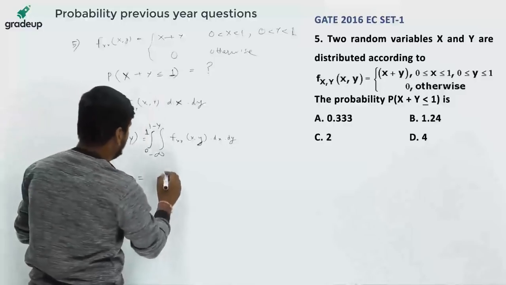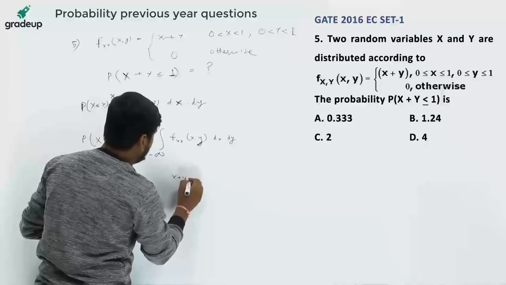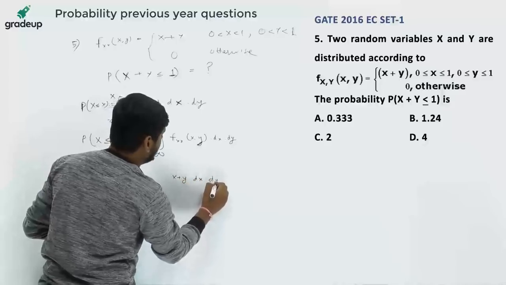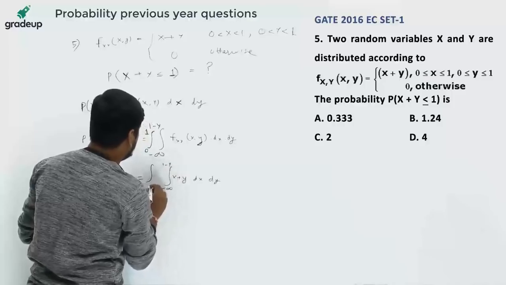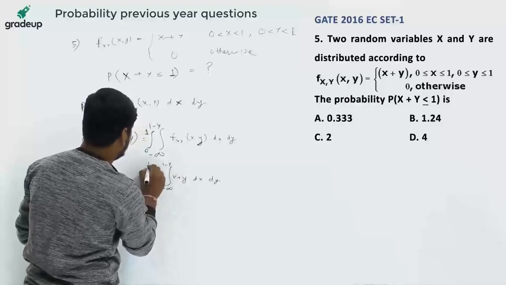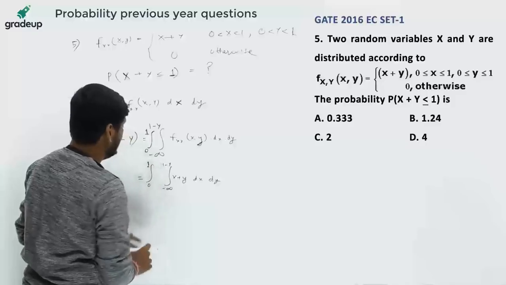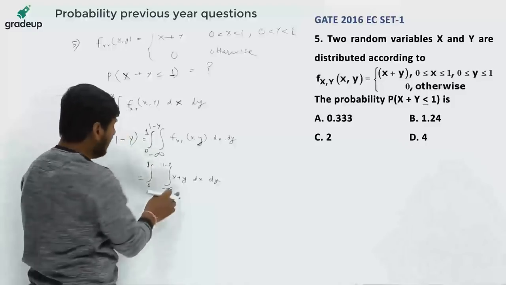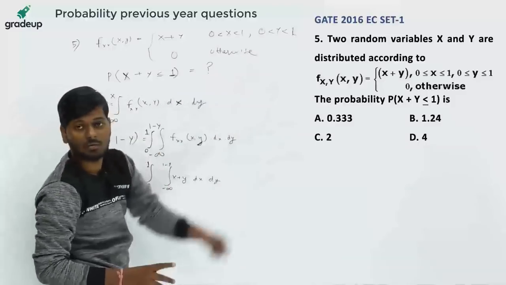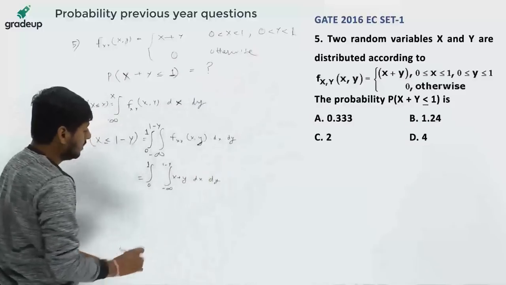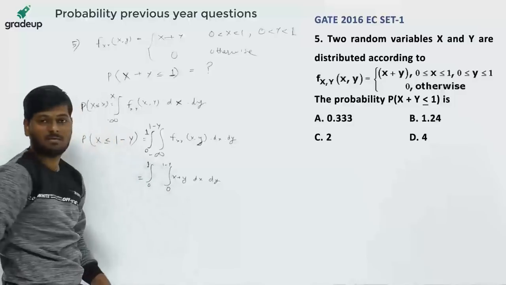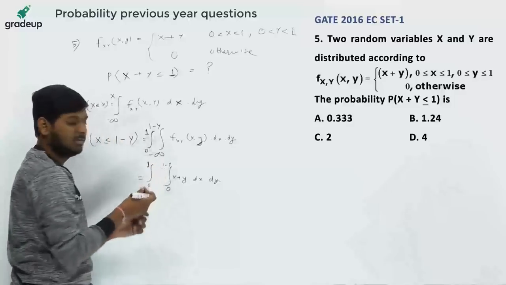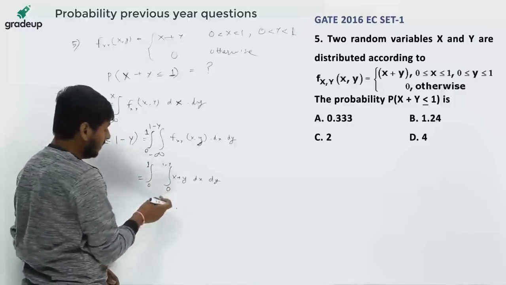Okay, how to find? Integrating x plus y dx dy, from minus infinite to 1 minus y and 0 to 1. It is also given that y can't be less than 0. Y is always greater than 0. So here limits will not be from minus infinite. This will be from 0 to 1 minus y. You all got it? Why I write 0 here?